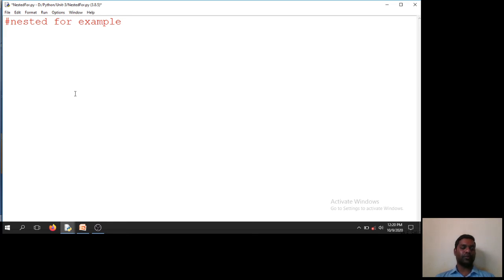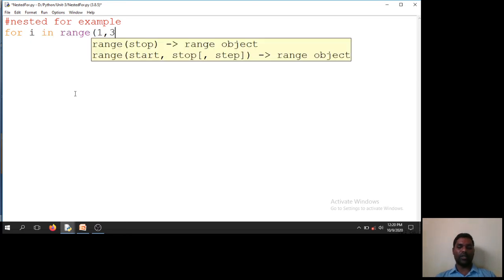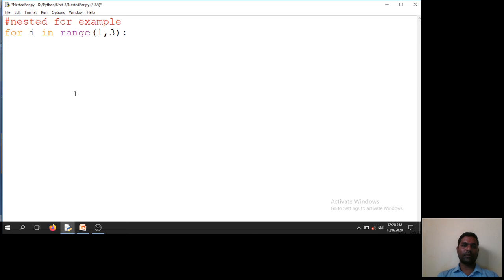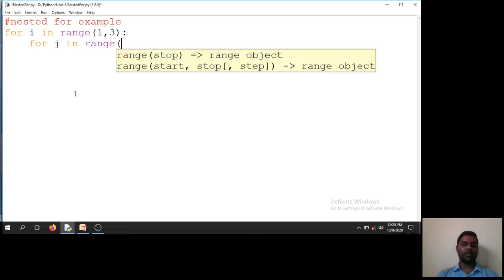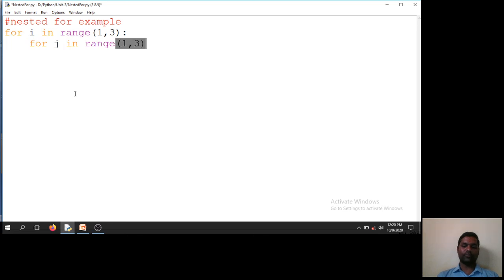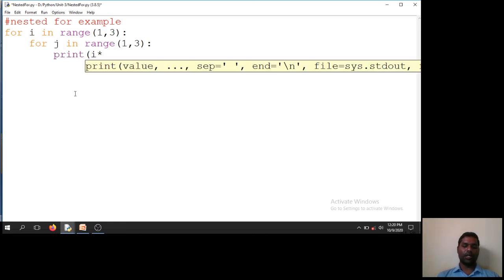Now I need to write a for loop: for i in range 1 to 3, for j in range 1 to 3, print i into j.